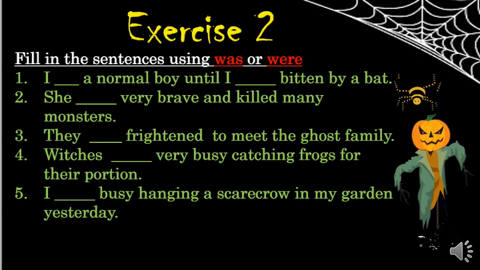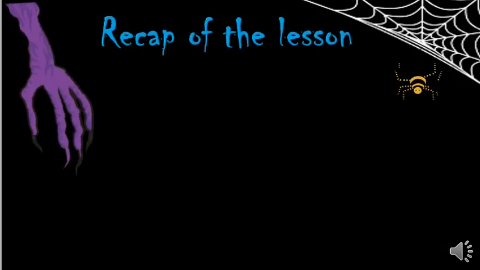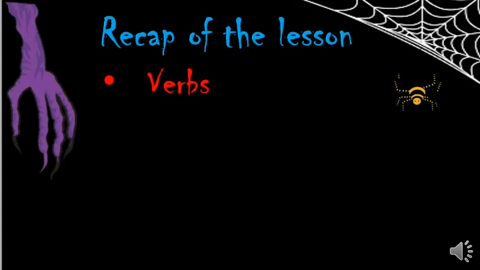Now you all know what a scarecrow is, and here's a picture of a scarecrow too. So students, this week also I have used a spooky theme, so you have learned so many new vocabulary words too. I have bitten, brave, killed, frightened, catching, potion, witches, hanging, scarecrow. These are the words I'm sure that you have learned. So even though I have taught about verb to be or auxiliary verbs, make sure you are grabbing the most from the content that I deliver. Okay?